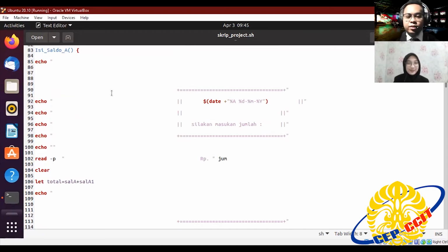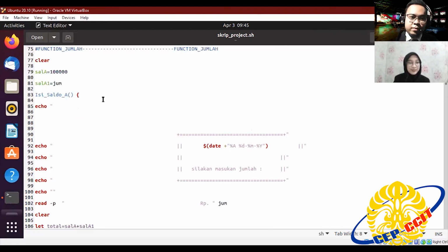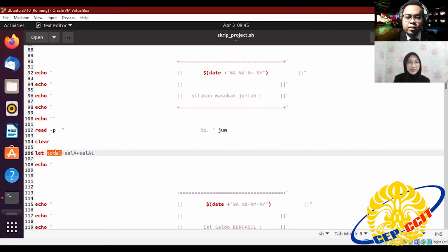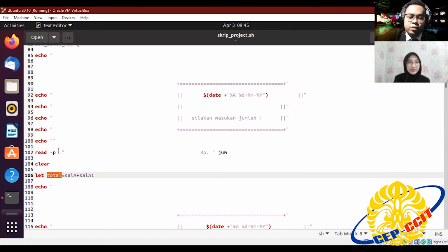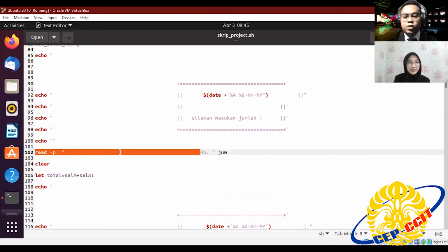Isi saldo A. You can see the addition method by creating a variable to input the initial money, and adding up by creating a new variable to be added to the total. This is the total variable with the code echo to display the layout, and also read -p to read the amount of money added to become a total.